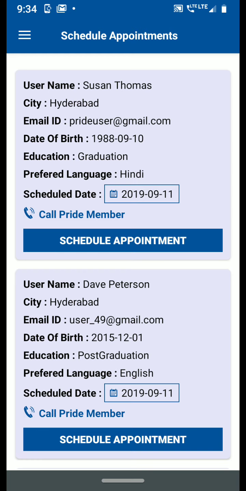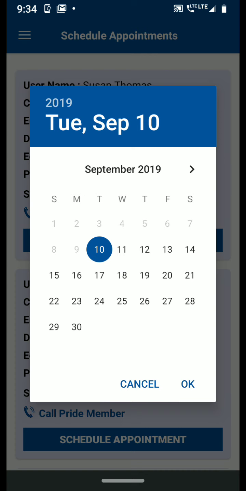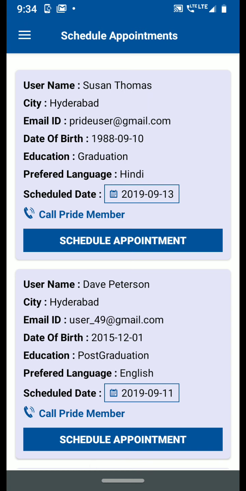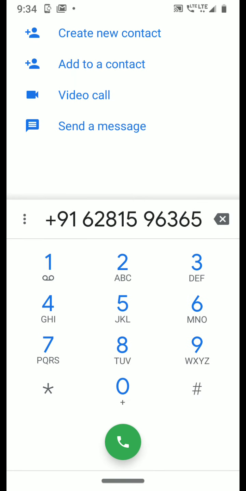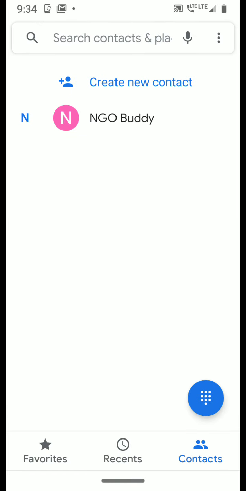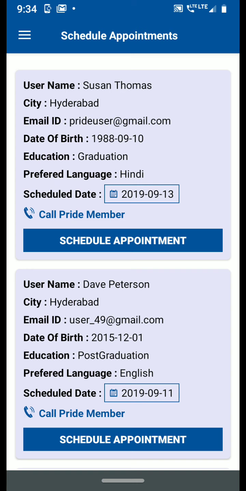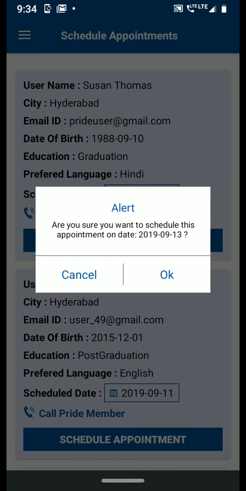Now the government user can look at the details and then change the schedule date. Let us say on 13th September they want to call up these Pride users to come and do a self identification review process. They can provide that schedule date. If there are any questions, they can always click on call Pride member and it would take them to the Pride member's number. With this information, government users can do a schedule appointment. So this is a confirmation and OK.